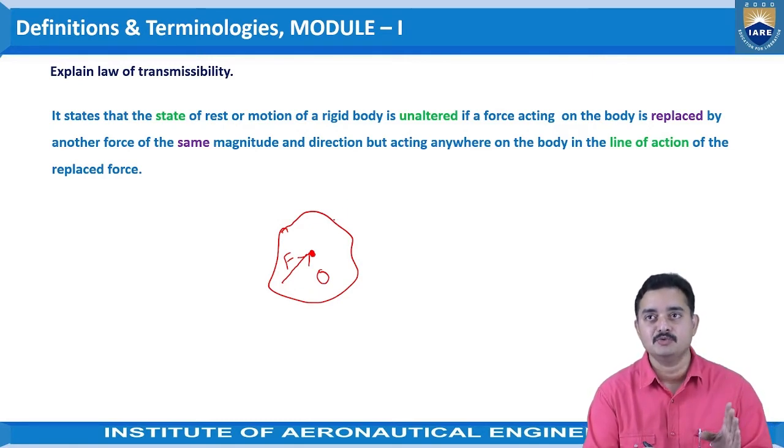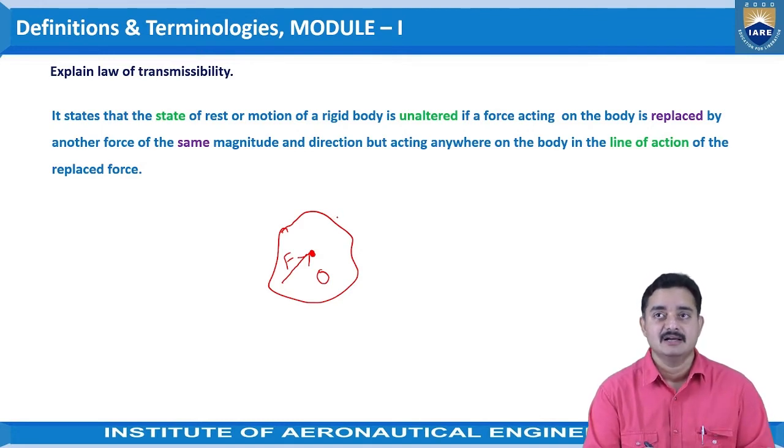To completely define a force, we need to specify four characteristics: one is magnitude, second is direction, third is line of action, and fourth is point of application. All these four characteristics should be defined completely. As you can see here, the line of action of this force is as shown here.